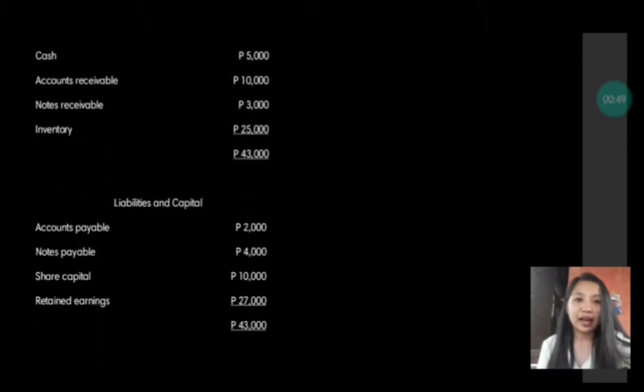We have cash amounting to 5,000 pesos. Accounts receivable, 10,000 pesos. Notes receivable, 3,000 pesos. Inventory, 25,000 pesos, a total of 43,000 pesos. For the liabilities and capital, we have accounts payable amounting to 2,000 pesos, notes payable 4,000 pesos, share capital 10,000 pesos, and retained earnings 27,000, a total of 43,000 pesos. So it is balanced, the assets and the liabilities and capital.